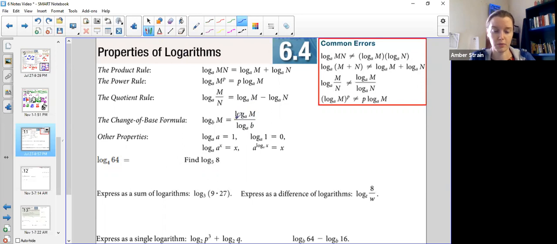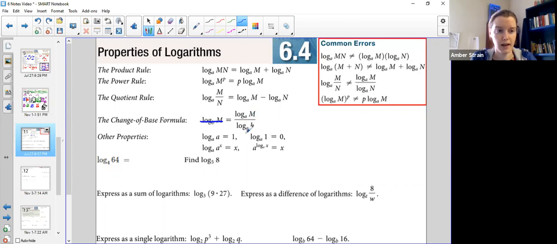So we're going to use the log splitter right here that says with that teeny tiny mathematical chainsaw, we turn it into the log of m, there he is, over the log of b. There's the b on the bottom, there's the m on the top. Two separate logs. So you can change the logarithm of any base to any number to two separate logs with the same matching base.